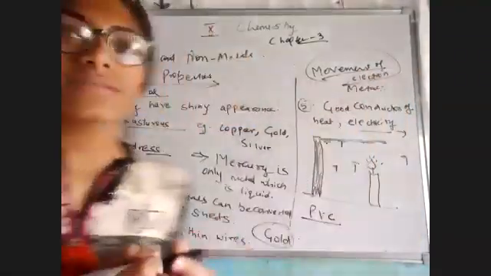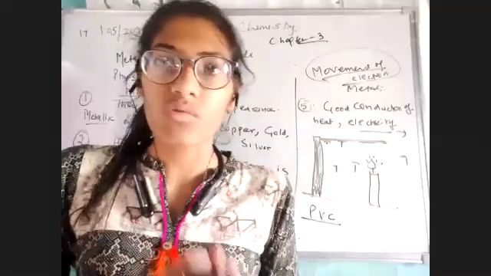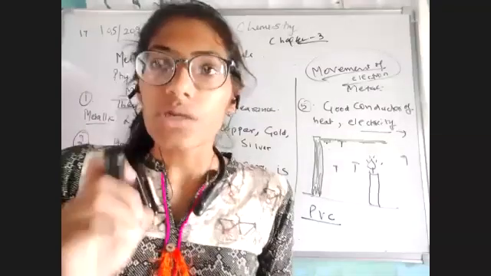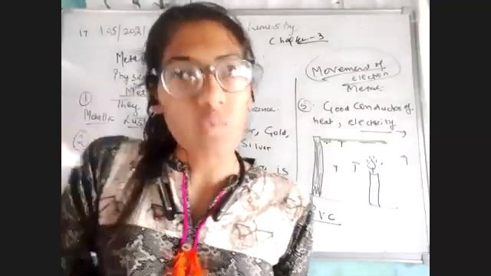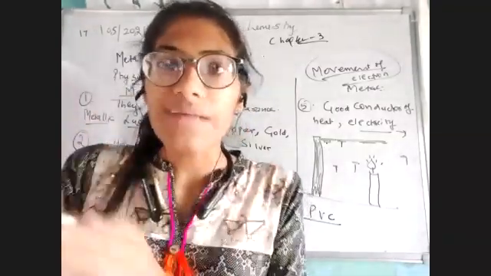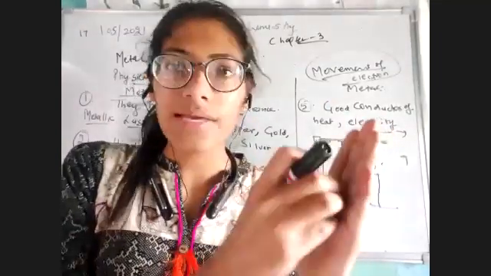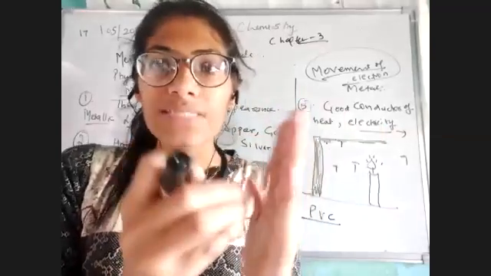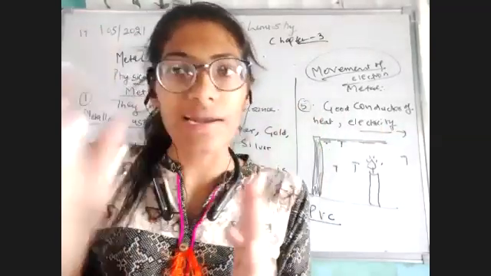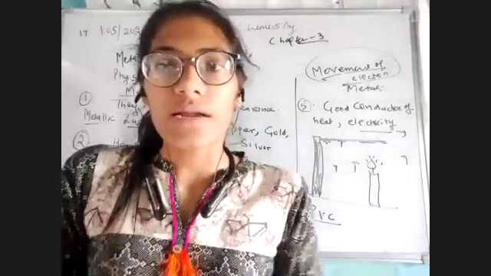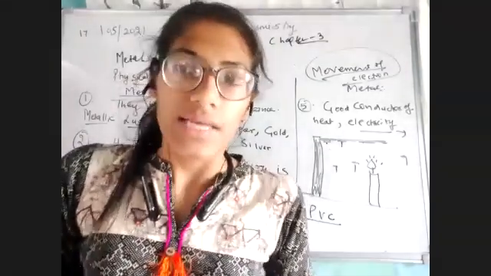In 9th class, you have heard about electron, proton, and neutron. So our metals contain electrons, due to which, when they start moving, they allow electricity or current to pass. यानी अगर मेरा एक इलेक्ट्रॉन यहाँ पे है तो ये चल रहा है और ये अपने साथ हीट को लेके जा रहा है, ये दूसरे इलेक्ट्रॉन को पास कर रहा है, and in the same way all metal is a conductor of heat as well as electricity.